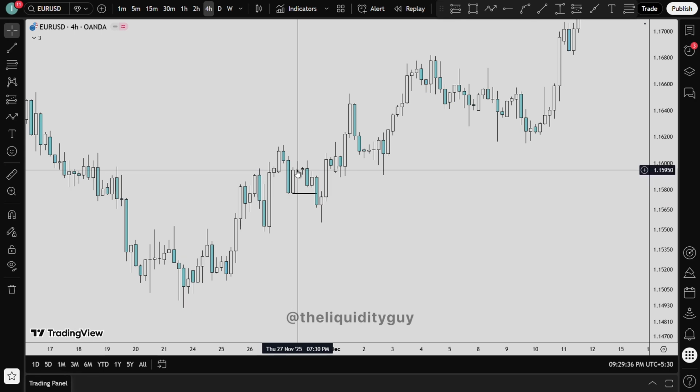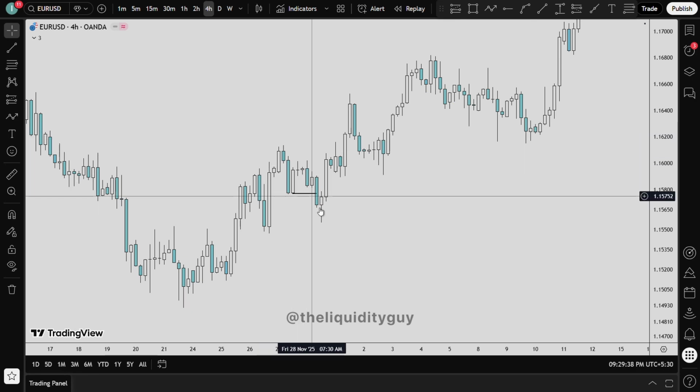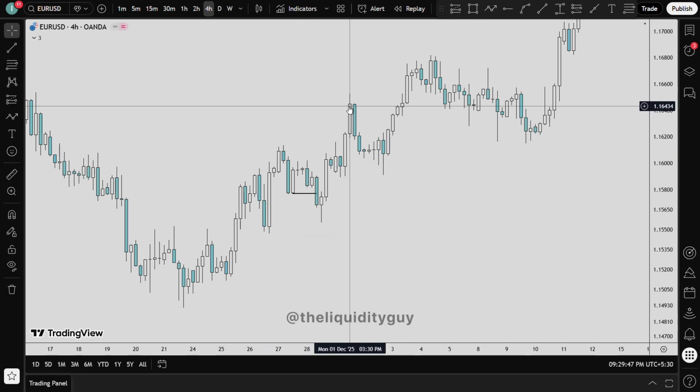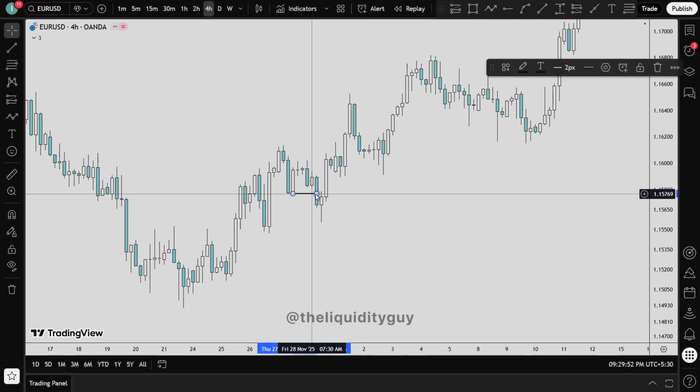Why? Because we didn't go ahead and close above this previous higher high. If we would have closed above this previous higher high, then this would be a market structure shift. And this was a fake out, as you can see. We did not move bearish, we moved bullish. That's how market traps beginner traders.